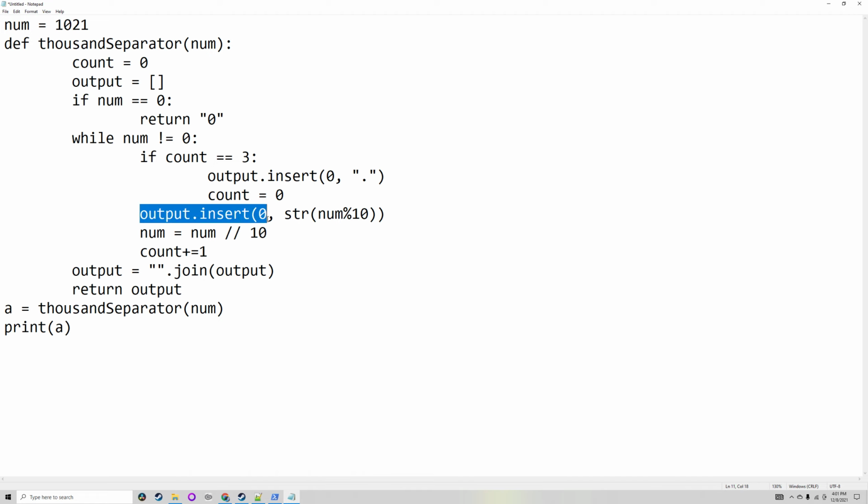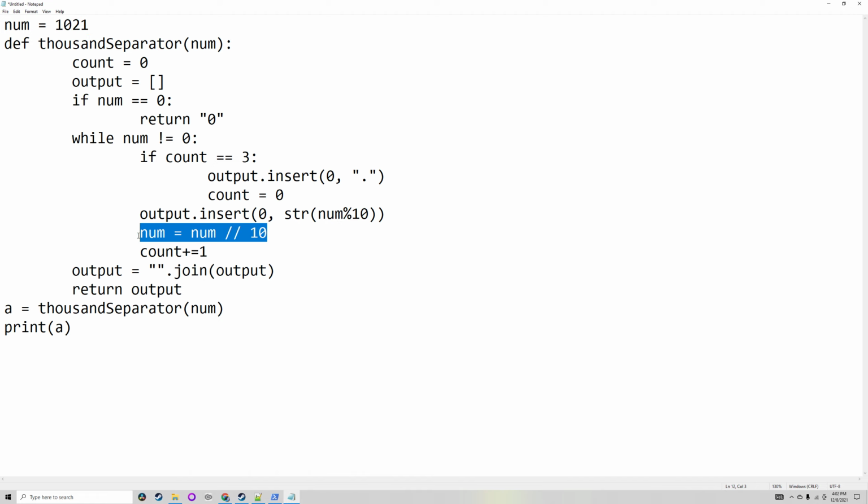You'll insert to the start of the array a string version of num modulo 10. The number modulo 10 would be the final digit, and modulo 10 means the remainder of it being divided by 10. So that's what num modulo 10 is: the final digit.